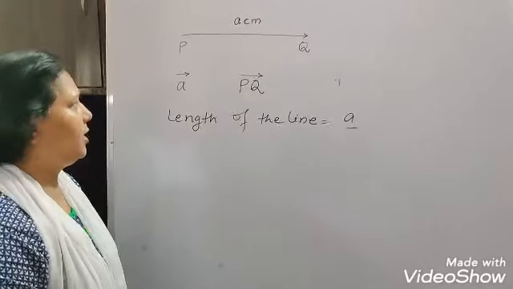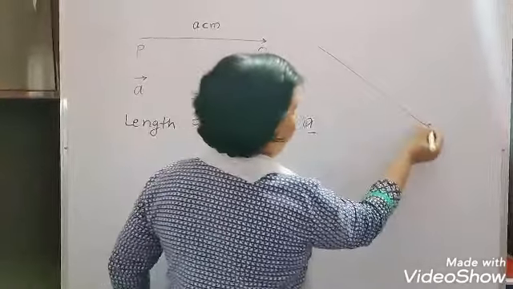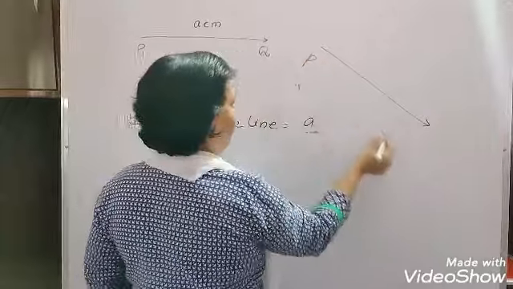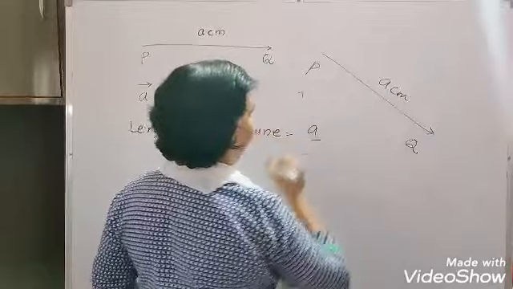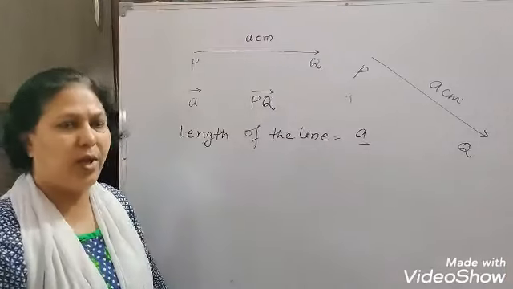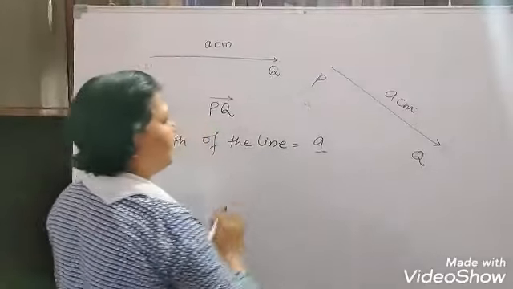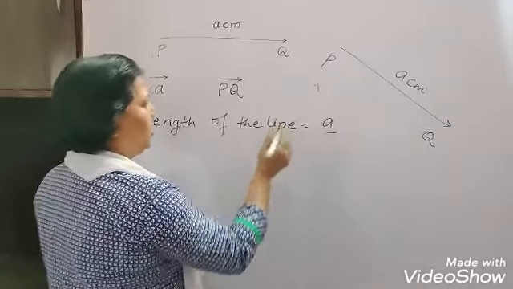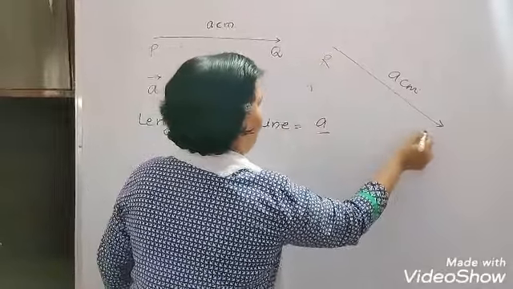Now suppose I make a line in this way. This is also PQ. The length of the line is A centimeter. This is also another vector, and I am just representing it with other letters, like RS.